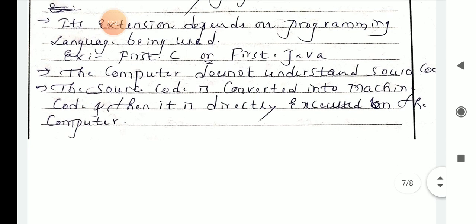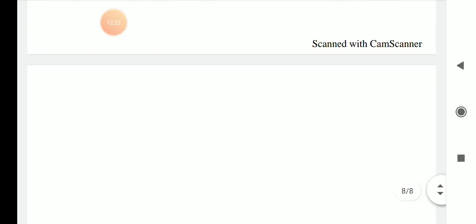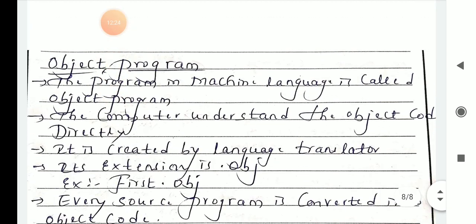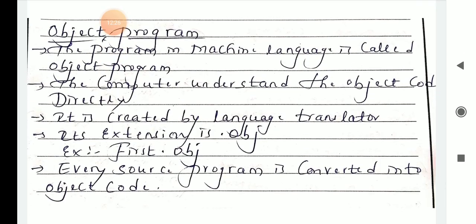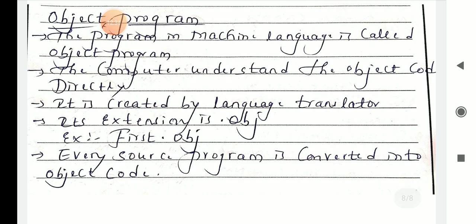So next we will discuss the object program. The program in machine language is known as an object program. It means you use the extension .obj. The computer understands the object code directly.